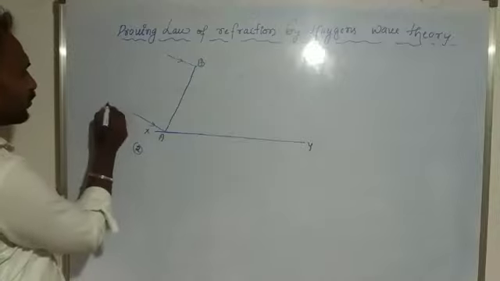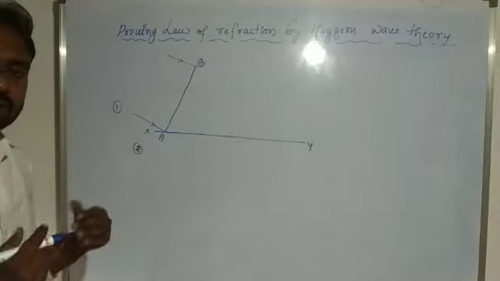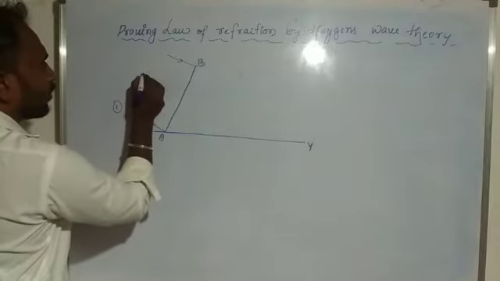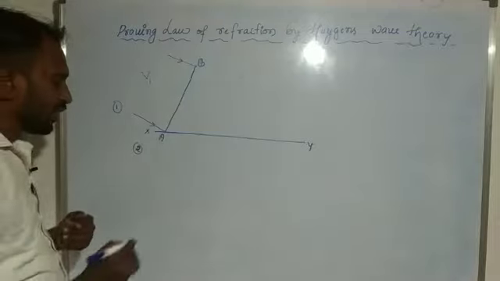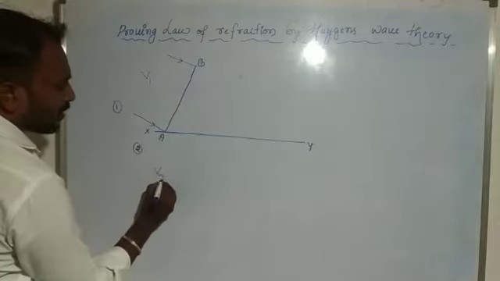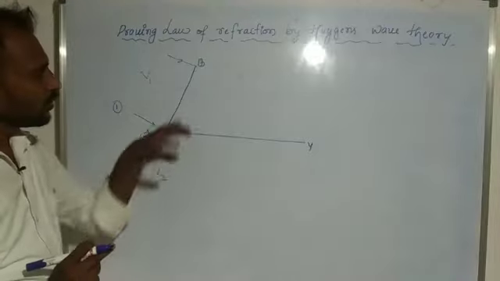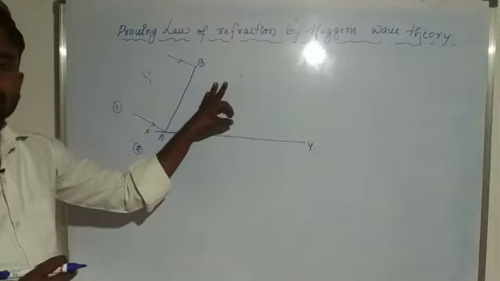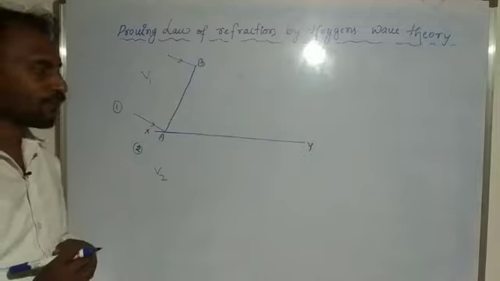And here, this one is the first media and this one is the second media. The velocity of light in the first media is v1, and v2 is the velocity of light in the second media. For example, if v1 is in vacuum or air, the speed of light is 3 into 10 power 8 meter per second.